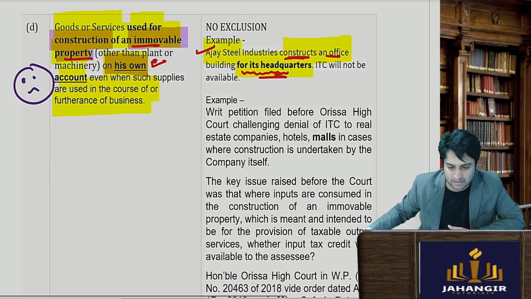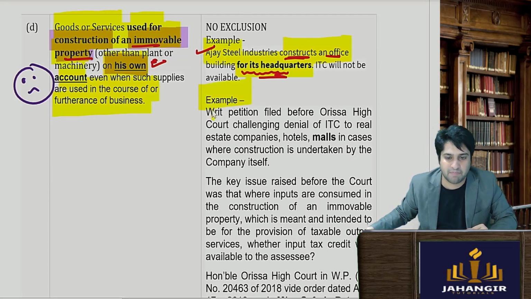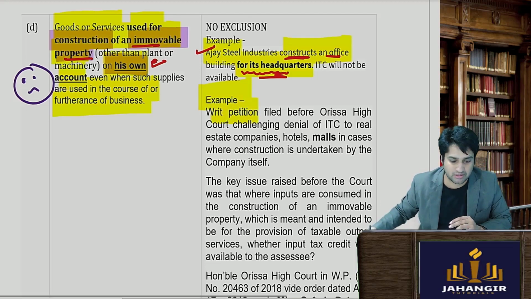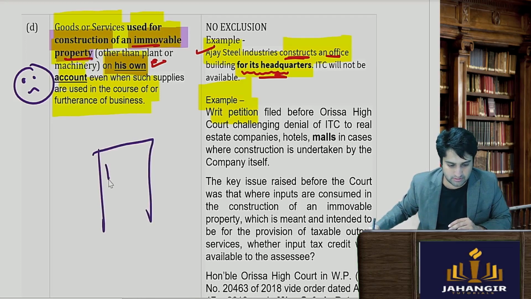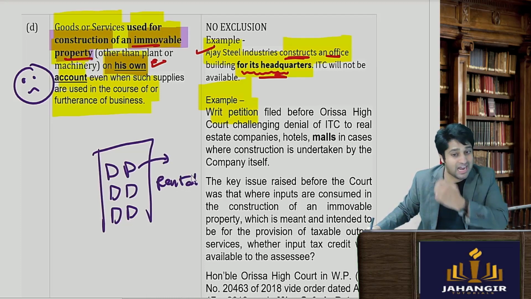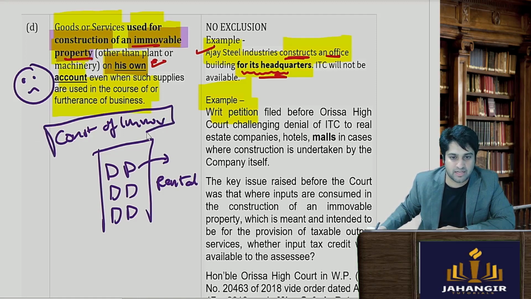Now there was a case where a particular writ petition was filed with respect to this, where a company had constructed an office, an entire building, and this entire building was given out on rentals. So is ITC available? Because the construction of immovable property was there, and it was their property, but they gave it out on rentals.